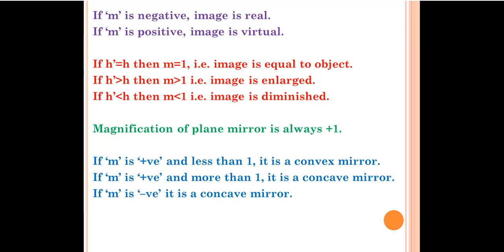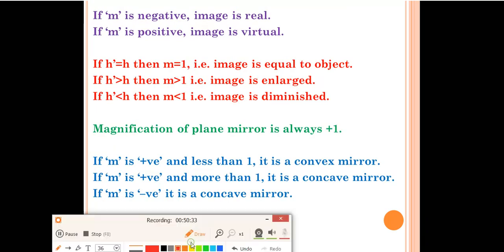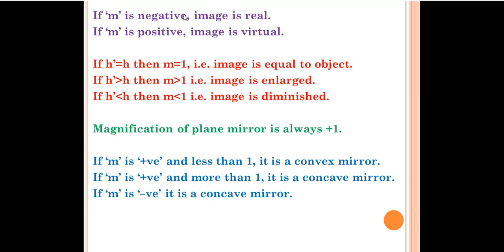Now, if m is negative, meaning if magnification is negative, then the image is real. This question is also asked. Suppose in the question they ask you the nature of the image if the magnification is -2. You can see the negative sign is given over there, so you have to say the image is a real image.